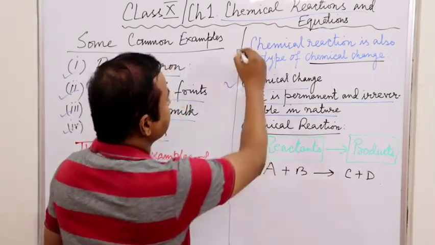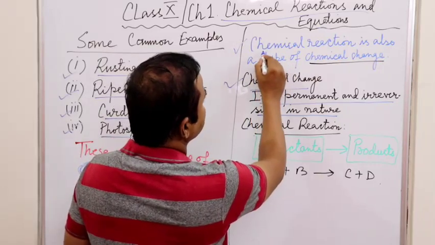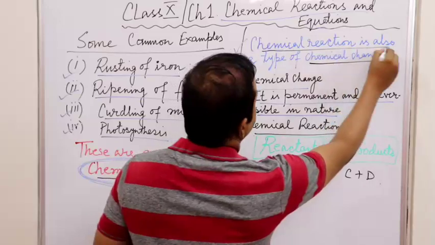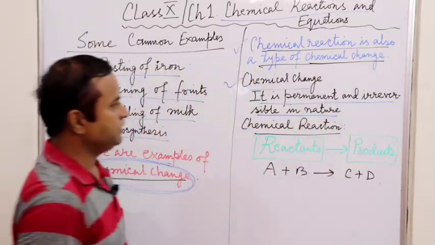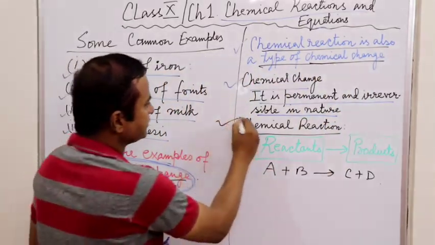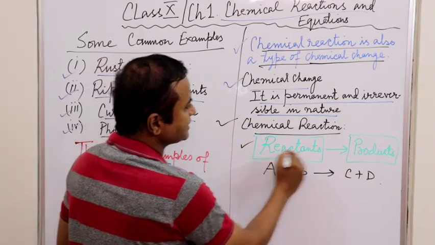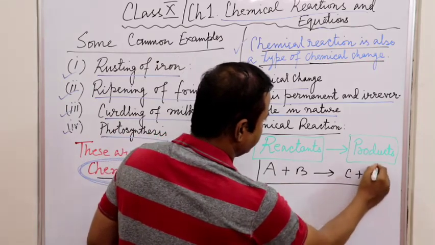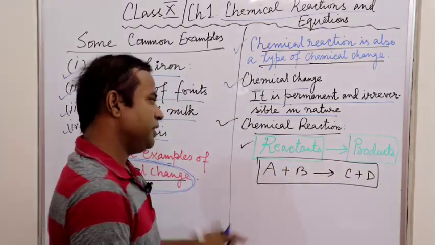So we can say that a chemical reaction is actually a type of chemical change. Now in a chemical reaction, what happens? Reactants change into products. We can represent a chemical change in this way.